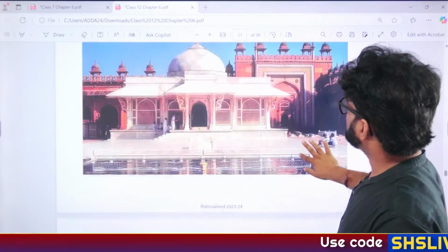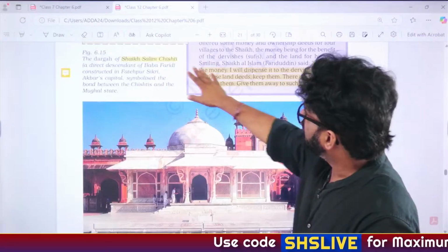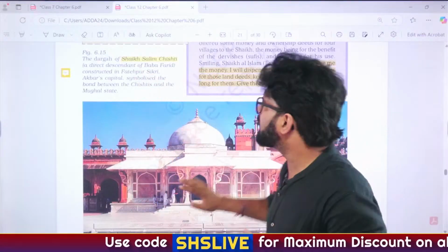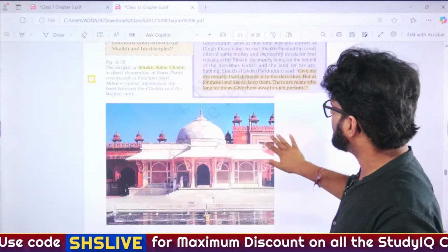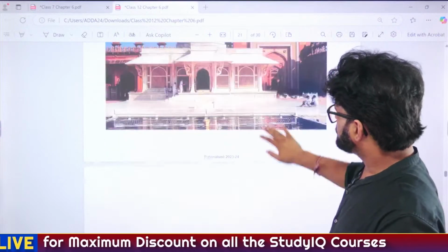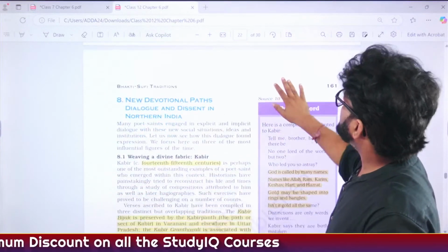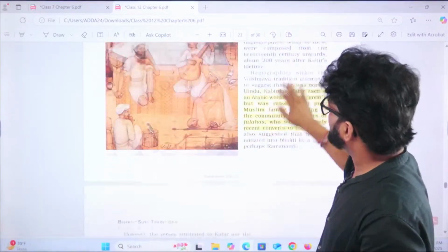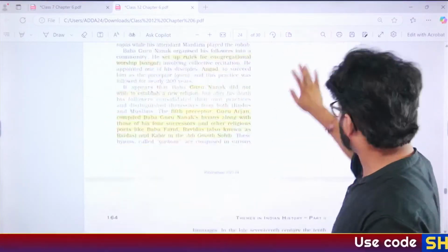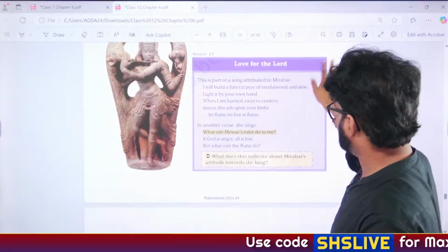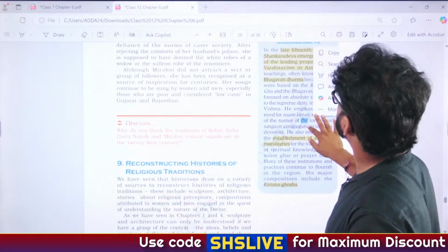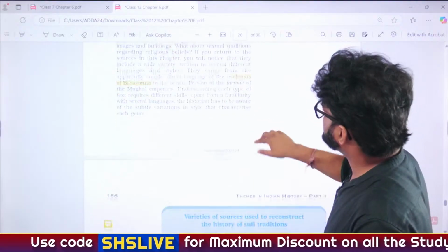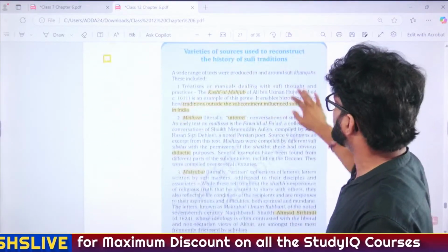And this is Sheikh Salim Chishti's Dargah in Fatehpur Sikri. Akbar's capital, we'll talk about it. Sulh-i-Kul and all those things. Deen-e-Ilahi. Then this is about Sufism. Let's go to page number 27. That is the last page in class 12 chapter 6, which talks about Sufism. And then we'll go to our PPT. We have discussed all these pages when we were discussing the Bhakti movement.